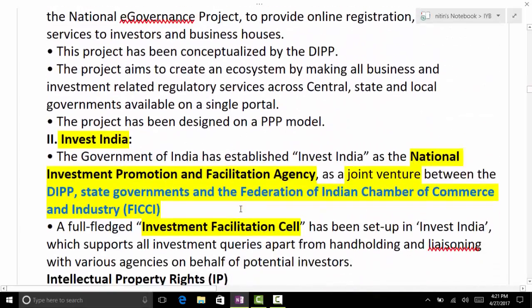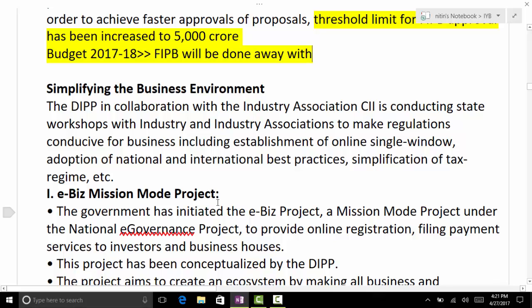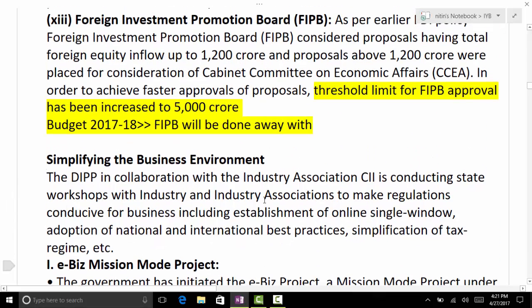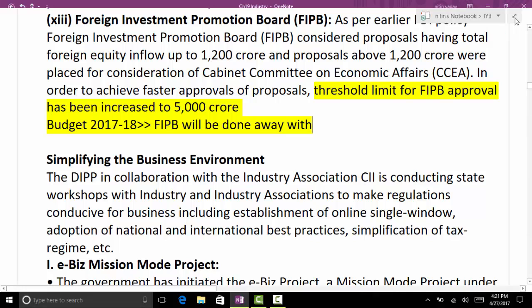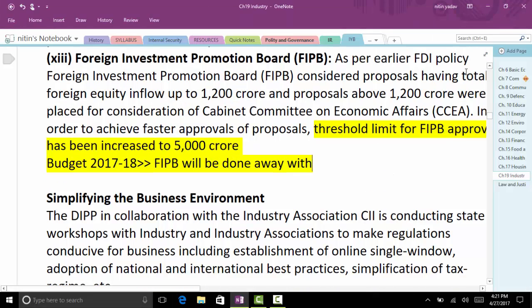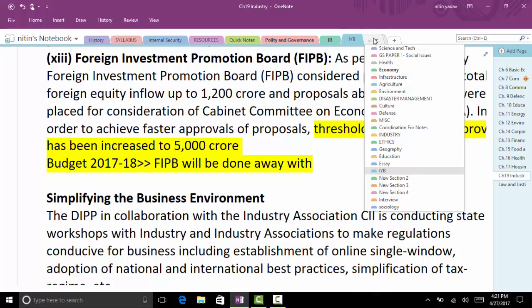Can you give the list of indices and who brings them out? Various indices. In OneNote also, I think last year I compiled it when I was giving this exam.